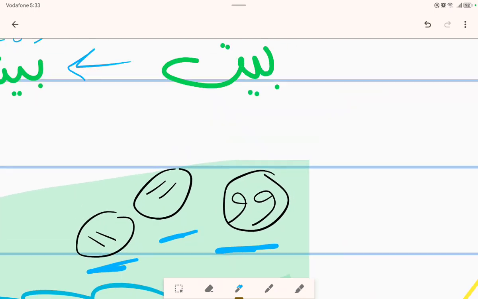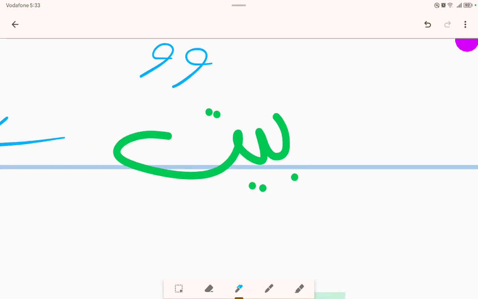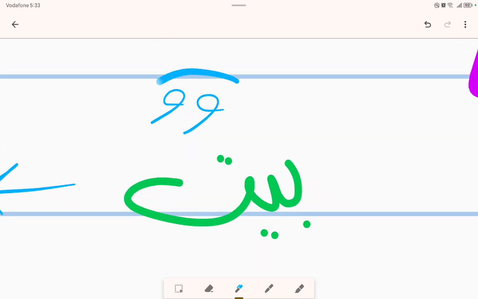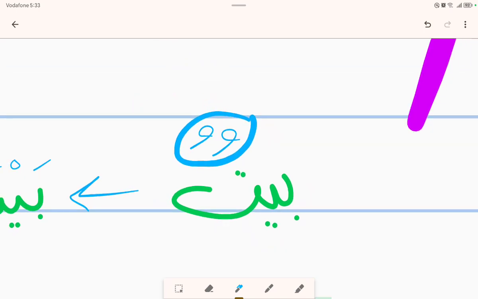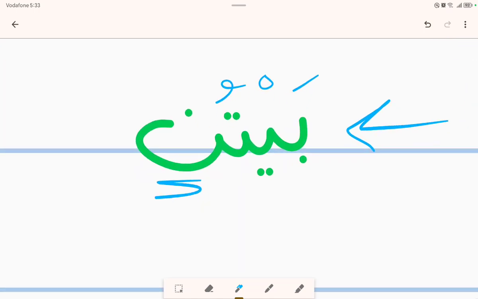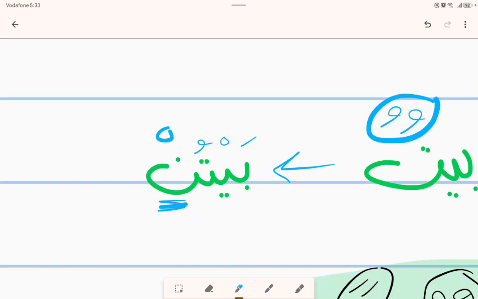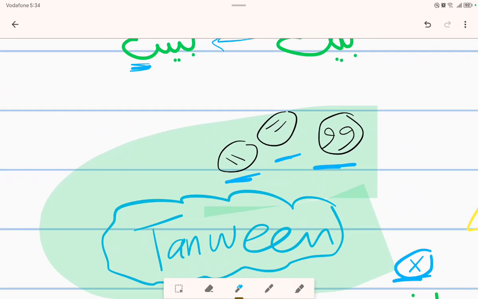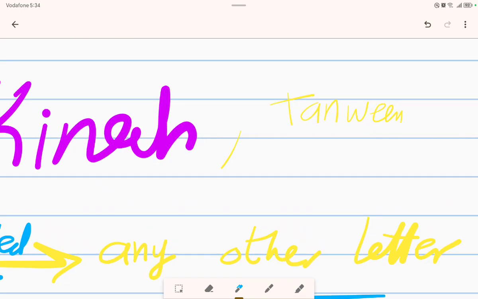We can consider it as noon sakina because when we say baytun, we have here tanween with dhamma. It's actually a non-written noon sakina, so the pronunciation is baytun, which has noon sakina at the end of the word, but it is not written. So we will call this rule noon sakina and tanween.